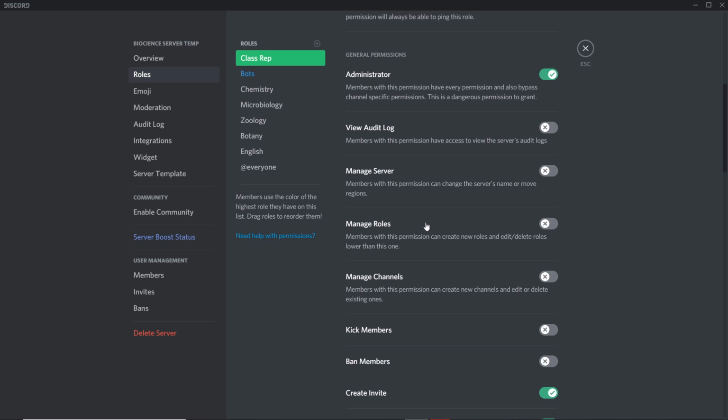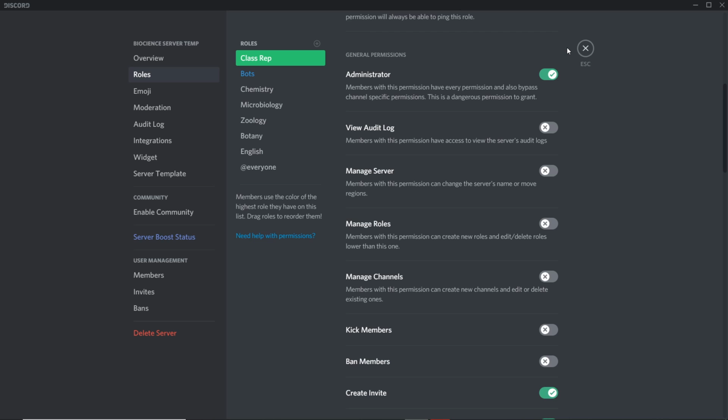Manage roles. Again, if you guys do have handy helpers, you can give them this role. You'll be able to give your classmates roles or take away their roles. Now, as the owner, if you guys decide to join this server that I created, I can manually give you roles.